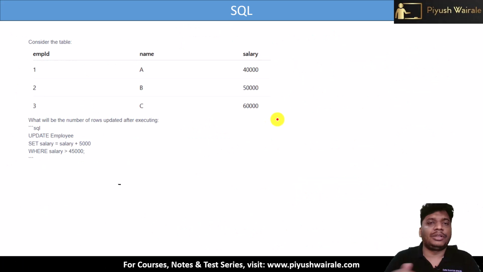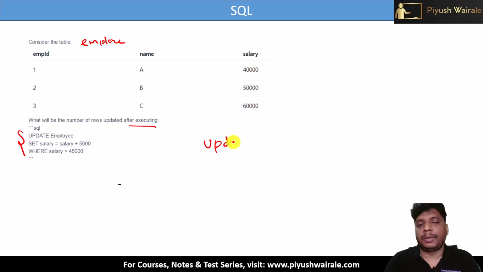Now let's try to solve this particular question. Consider a table. Here we have one table. What will be the number of rows updated after executing the query? Let's say, for example, here we have an employee table. So an SQL query is given to us. This is how we update a table. The update keyword is there, then we have a table name, then what we want to do in the table. So what changes do we want?